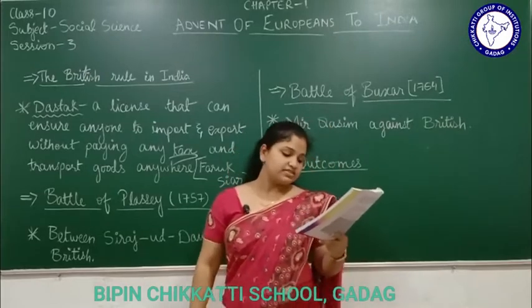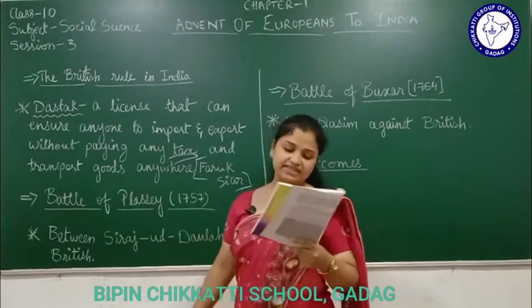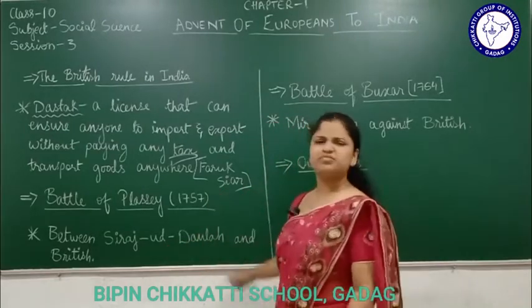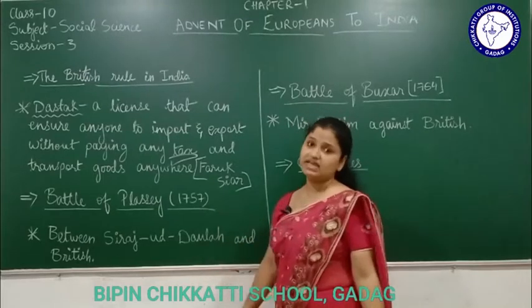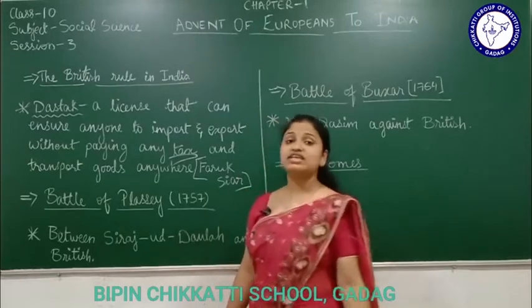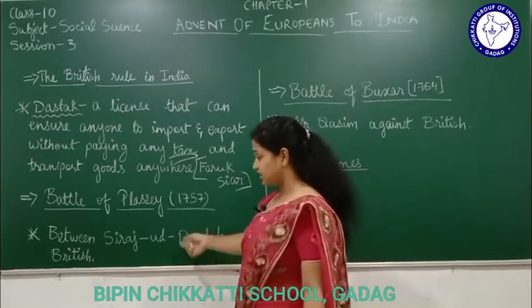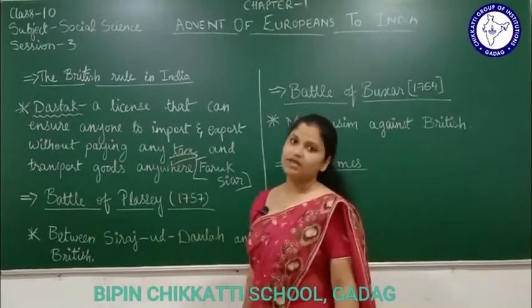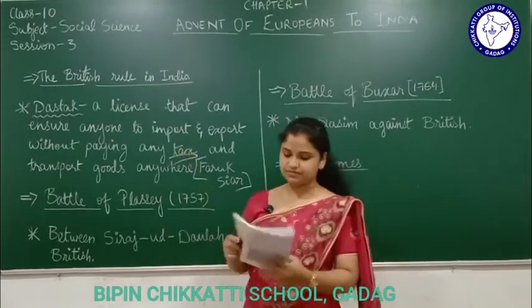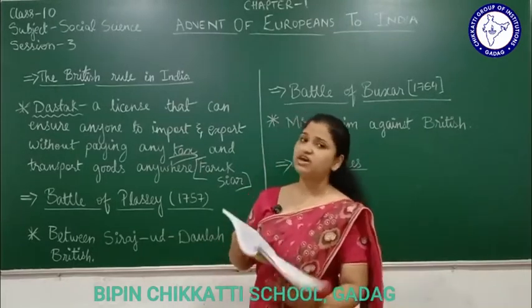The Battle of Plassey took place between Nawab Siraj-ud-Dawla and the British people in which year? In 1757. Very important, you have to remember when this battle took place. It took place between Siraj-ud-Dawla, the grandson of Ali Vardi Khan, and the British. For what reason? Because of this Dastak. So what were the different reasons for which this fight took place?